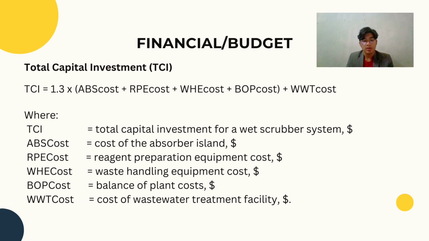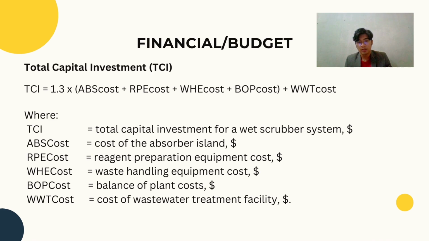In wet scrubber, CapEx can be called the total capital investment (TCI), which can be determined when the system is sized. The cost formulas are based on Sargent and Lundy methodology established for the EPA CAMD and utilized with the IPM.